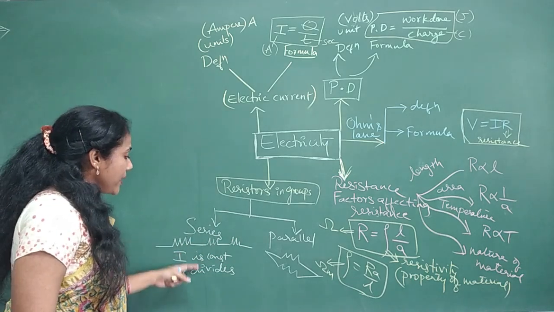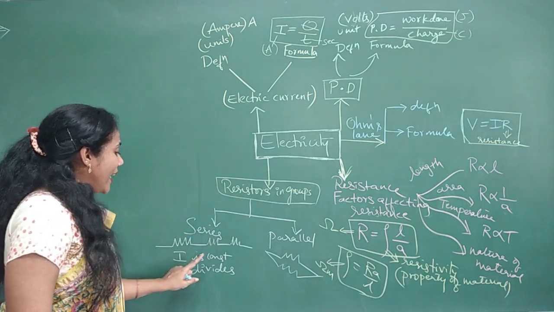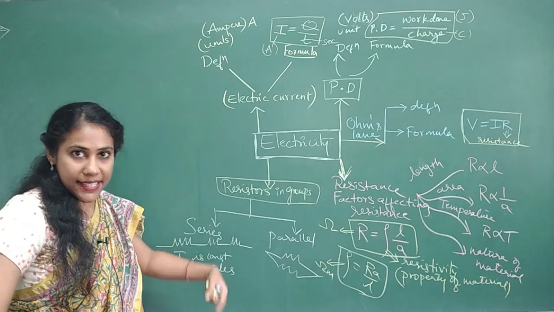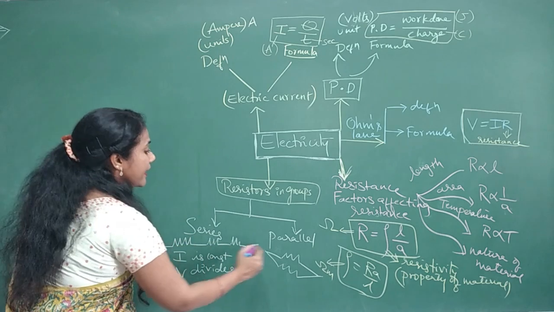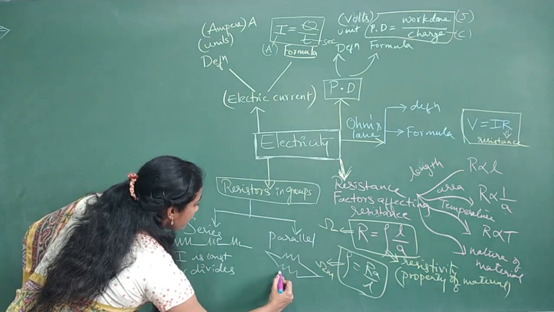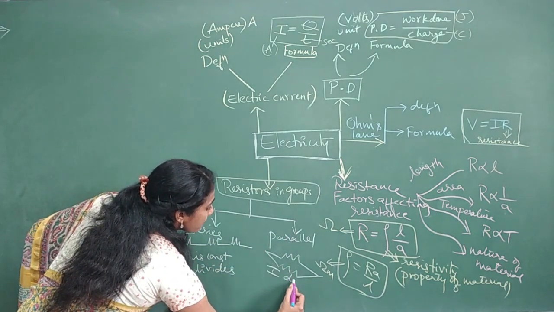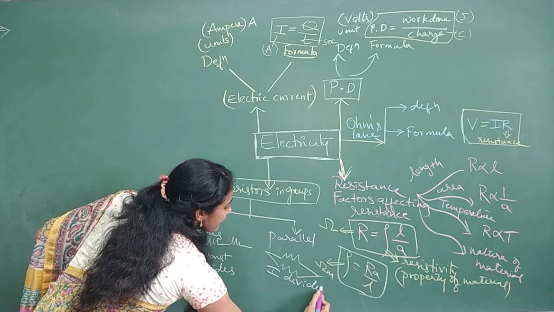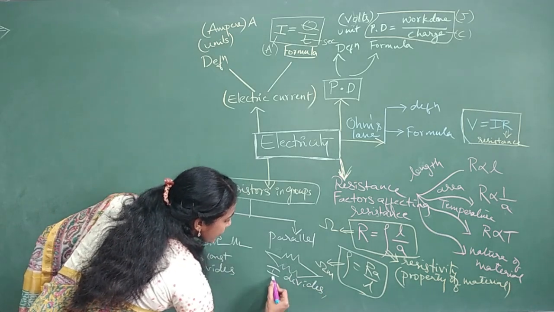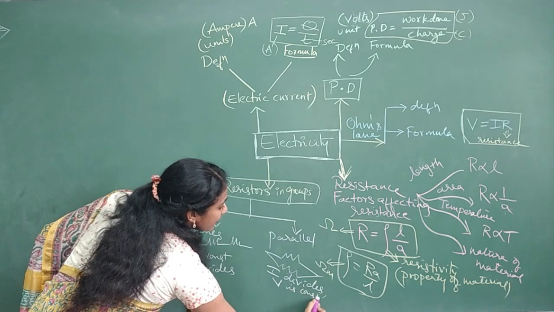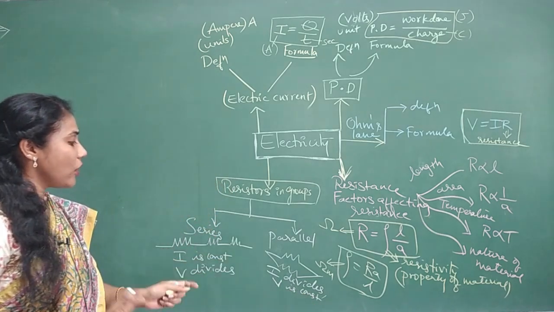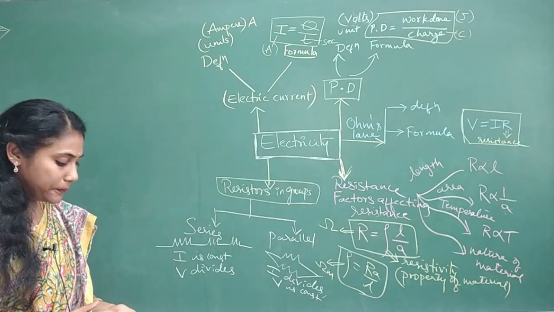Whenever something is connected in series, I is constant and voltage is divided, whereas the things are opposite here. In case of parallel combination, I divides and voltage is constant. V is constant. This is what you have to remember, conceptually very, very important.